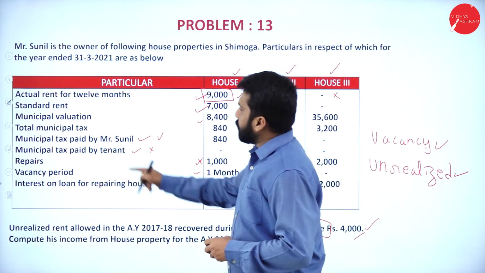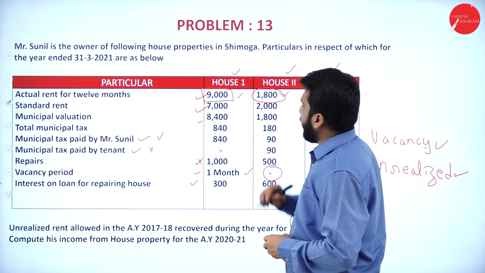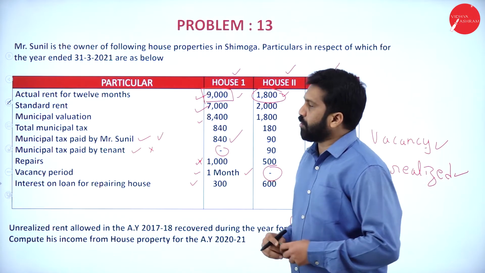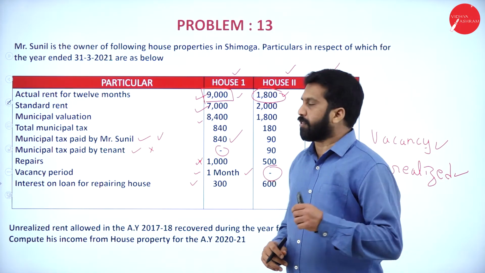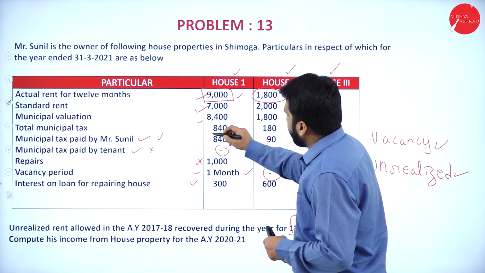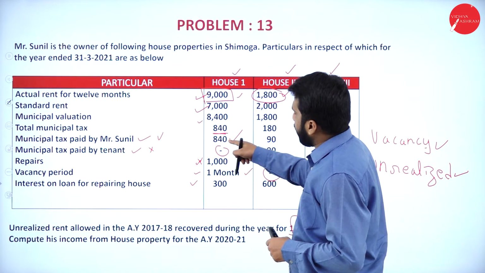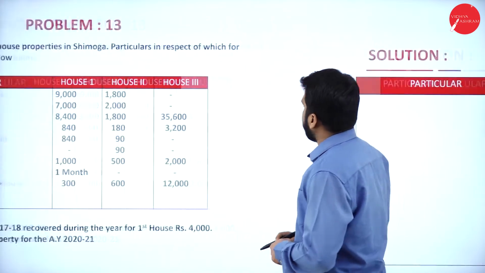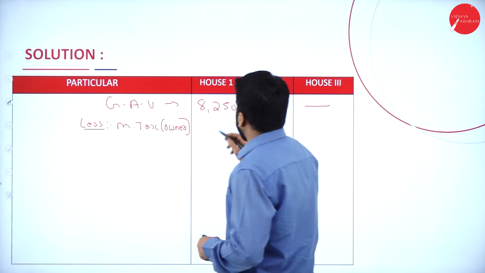As per this, municipal tax paid by Sunil, 840. Paid by tenant, 0. How much should we consider? We should consider 840. There is a total actual they have given. Out of 840, he has paid 840. Another person paid 0. We should consider 840.